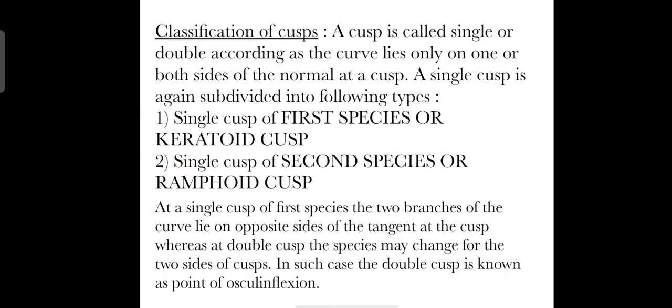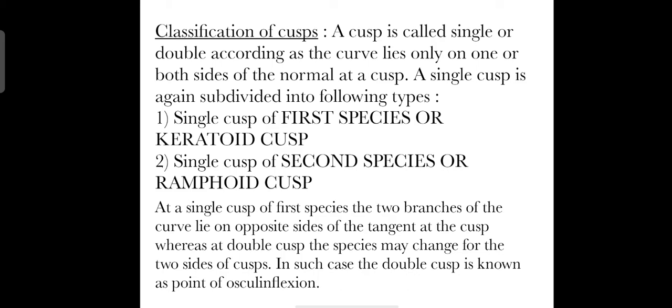Classification of cusps. A cusp is called single or double according as the curve lies only on one or both sides of the normal at a cusp. A single cusp is then subdivided into the following types. The species of the first type is known as keratoid cusp, and the species of the second type is known as rhamphoid cusp. At a single cusp of the first species, the two branches of a curve lie on opposite sides of the tangent at the cusp, whereas at a double cusp, the species may change for the two sides of the cusp.